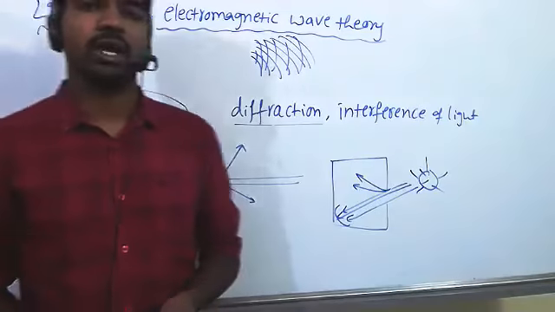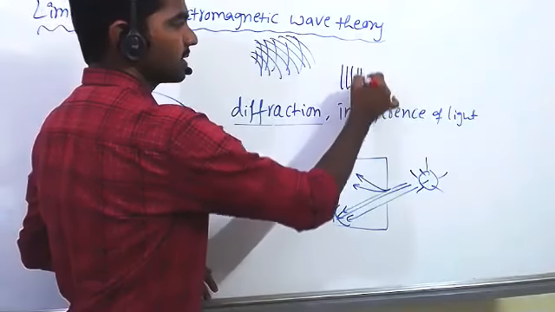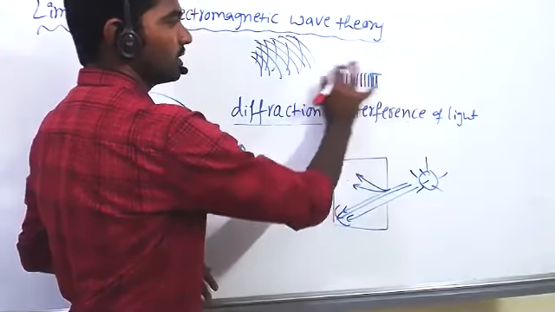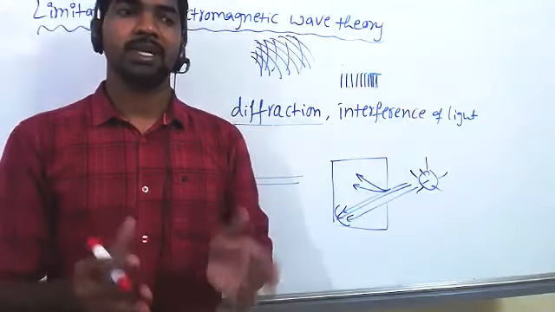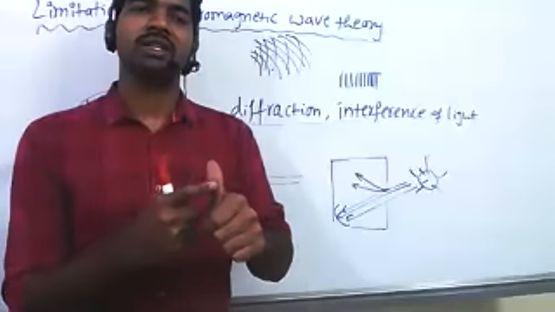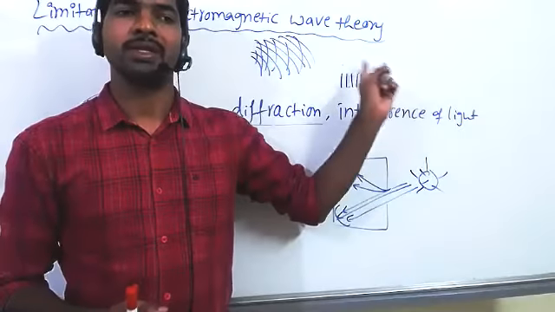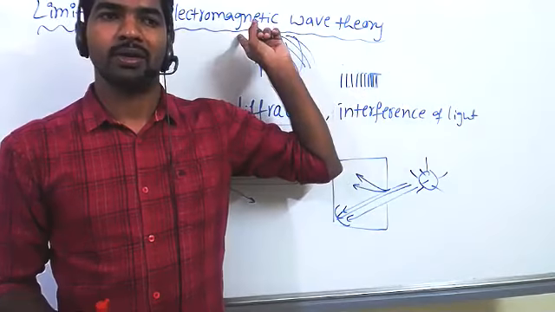Line spectrum means, I think on your notebooks and pen there is a barcode like this. Lines. Yes, sir, it's what you told in the last class. So this kind of lines are given by almost all elements. Elements are characterized by these line spectra. Just as we have different thumbprints, the same way elements also give different line spectra. This line spectrum is not able to be explained by electromagnetic wave theory.